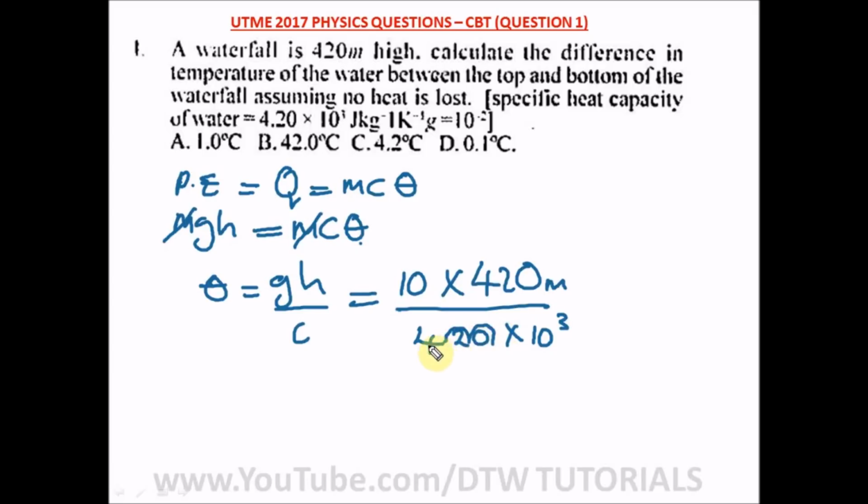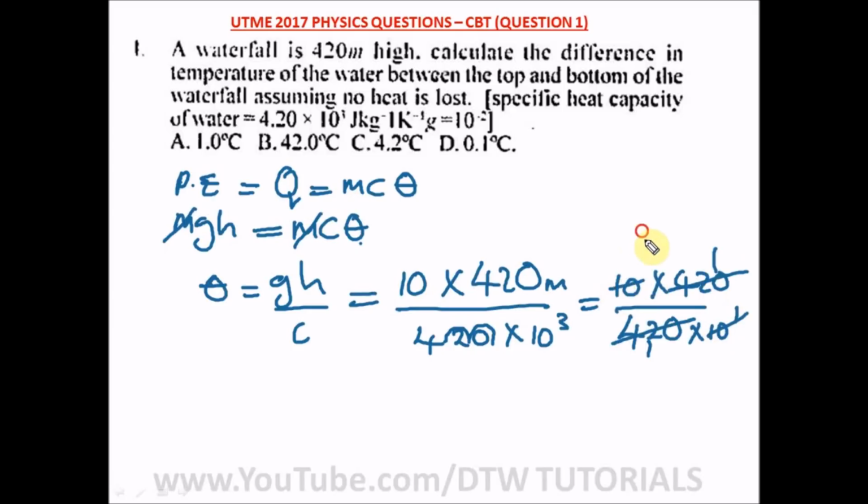Let me write this down so you understand what I'm doing. Times 420 over 420. Since we've moved the decimal place 2 times, we're going to reduce this power by 2, so we have times 10 raised to power 1, which is the same thing as 10. So this will cancel out as 1, and 10 will also cancel out here as 1. And our answer is 1.